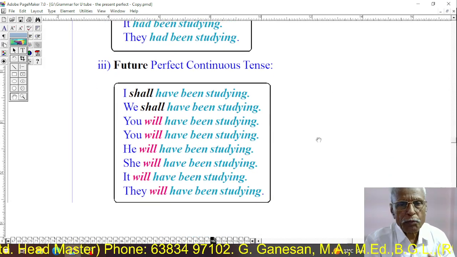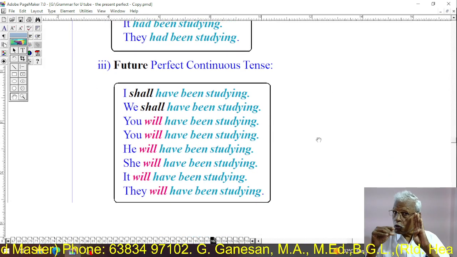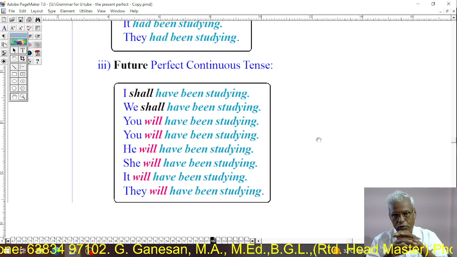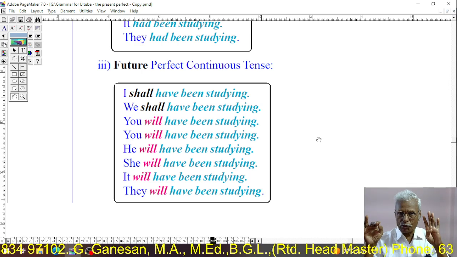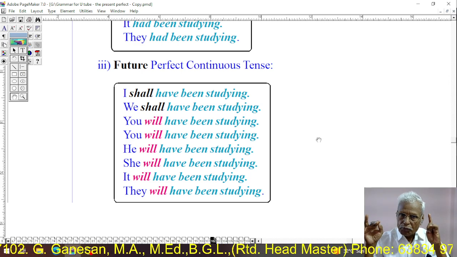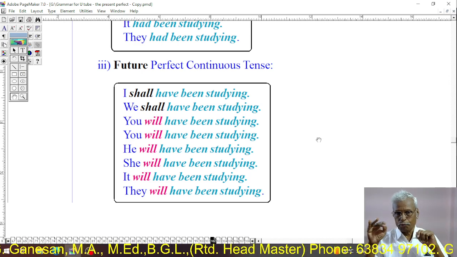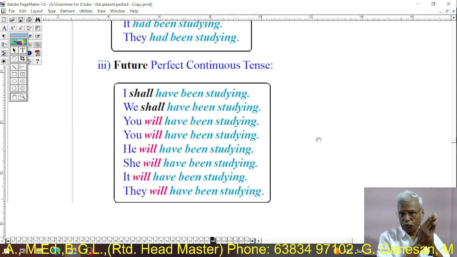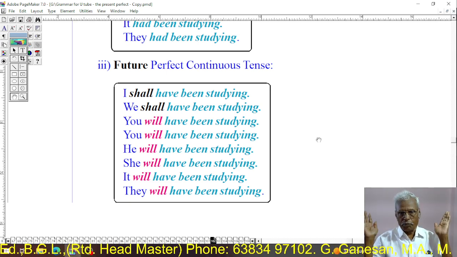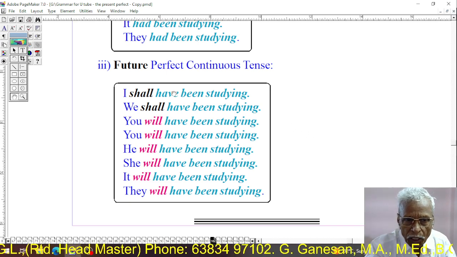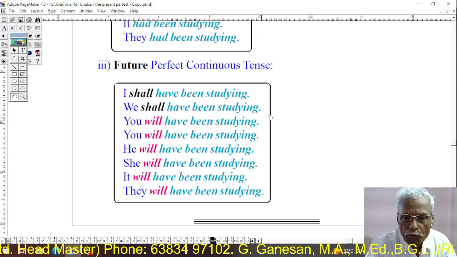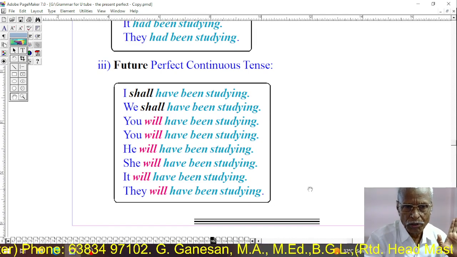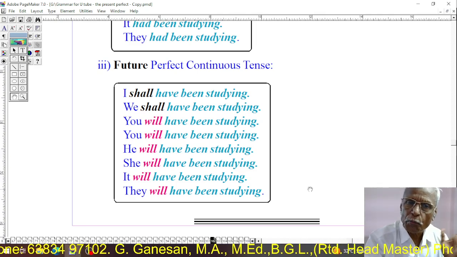In future perfect continuous tenses, 4 verbs are used. The pattern of verbs, the long 4 verbs are used in future perfect continuous tense. The first verb is shall or will: shall for the first person, will for the second and third person. That's all. You see, I shall have been studying. Then all others: will have been studying. That's all. You, he, she, it will have been studying.